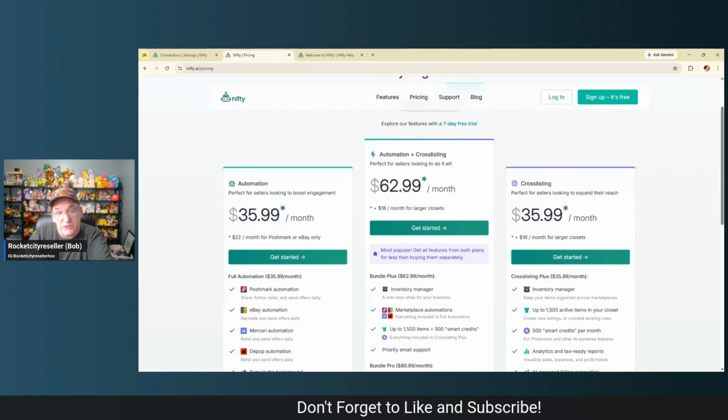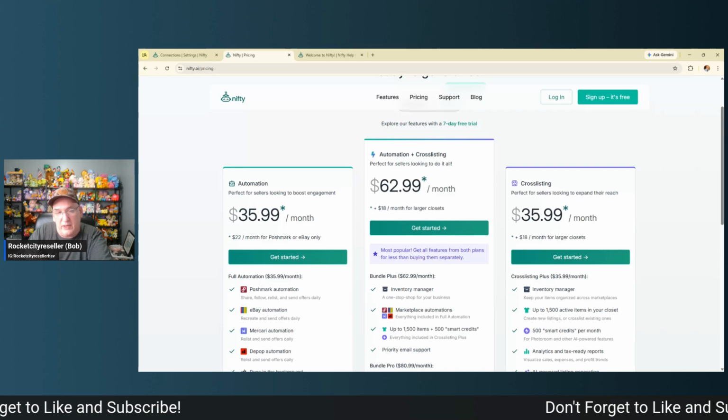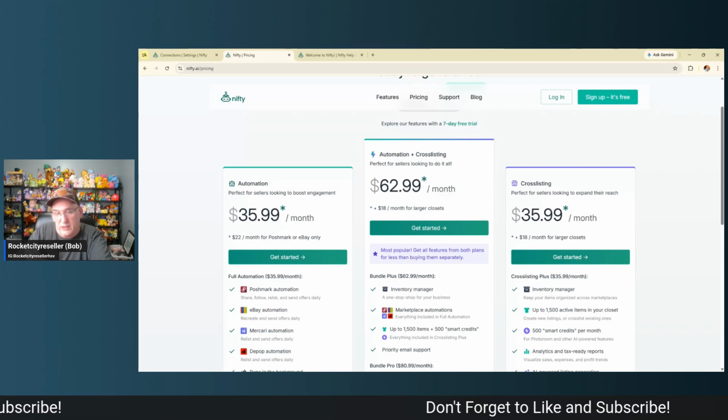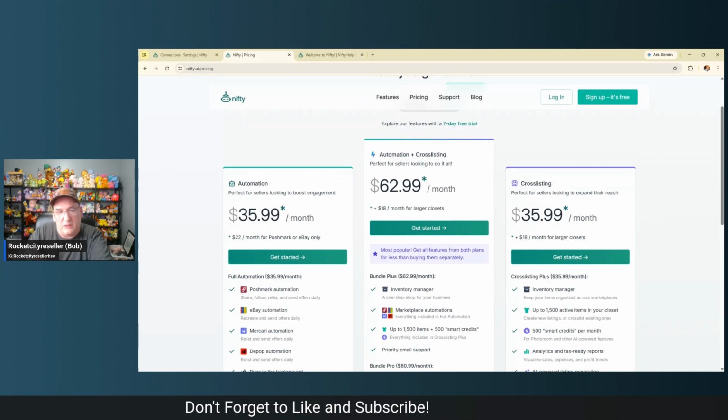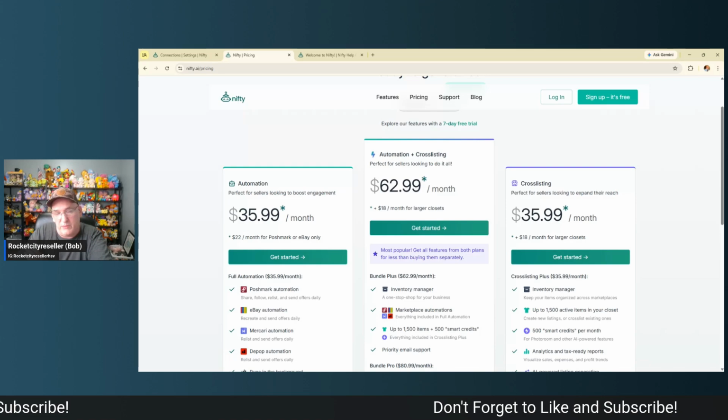And it actually started off that way. Auto-Posture started off in that way. That's what Nifty was. Prior to switching to Nifty.ai, they were called Auto-Posture. And a lot of people were really excited about that and were growing Poshmark accounts incredibly fast. And a lot of people were getting a lot of sales and traction because of that automation feature.